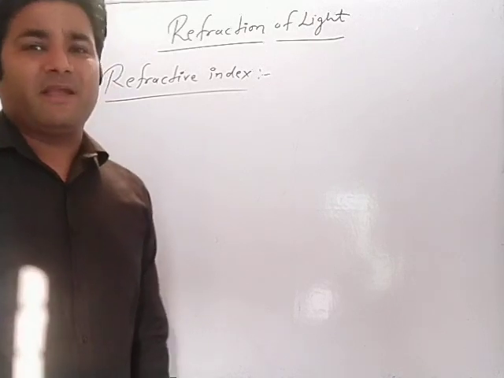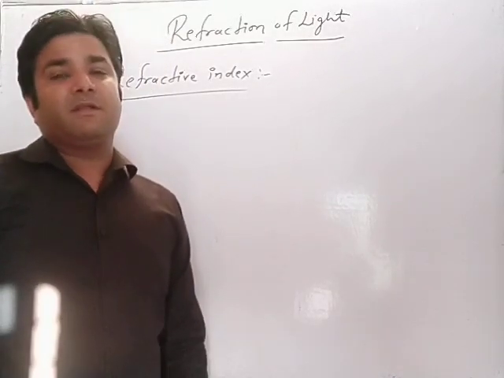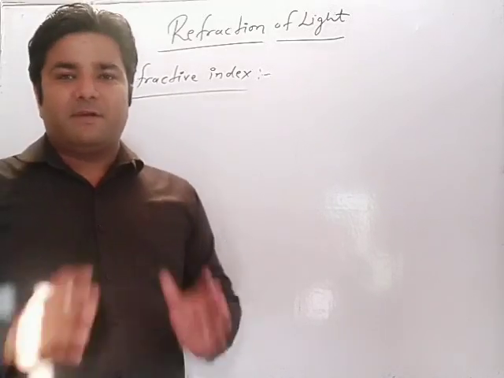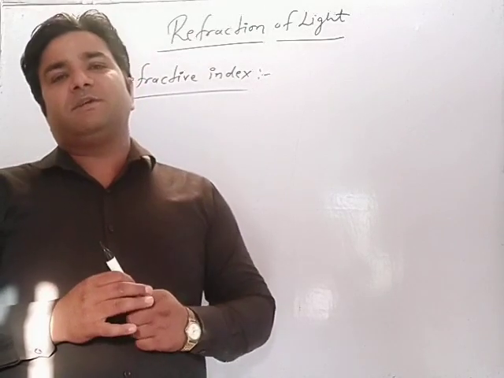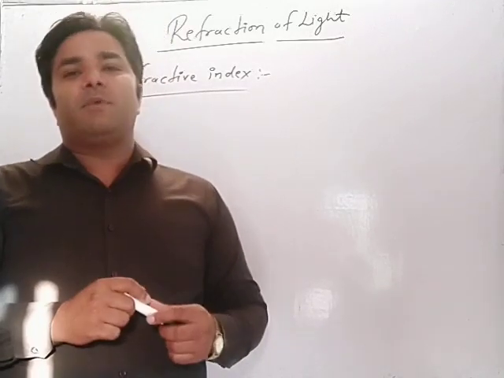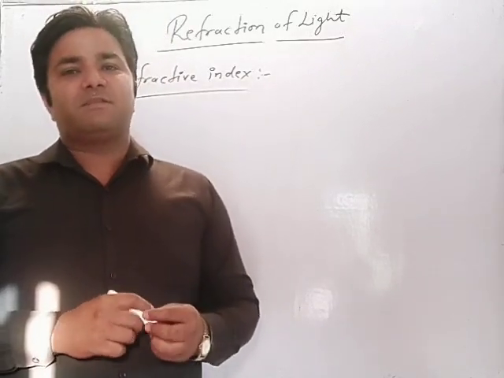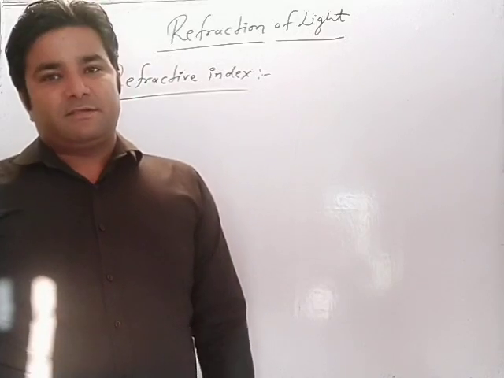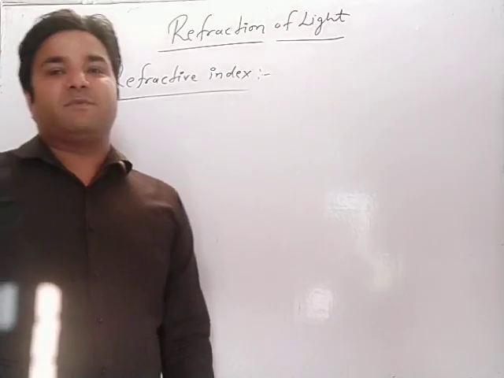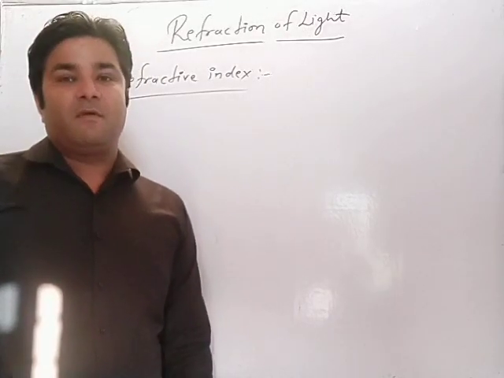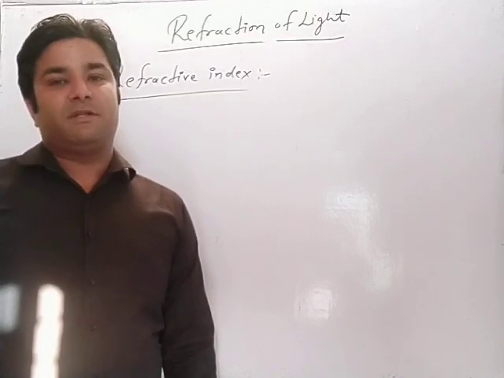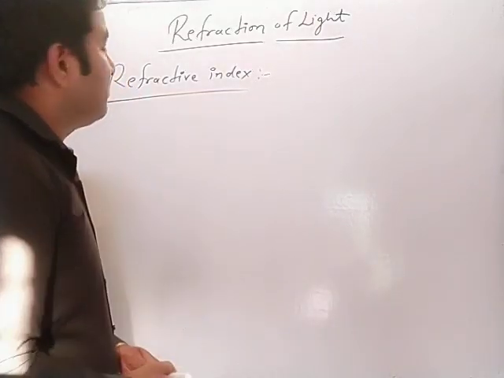Because whenever the refractive index of any medium is given, what does it mean? It is the ability of the medium, how much the medium bends the light rays whenever the light rays enter the particular medium. This is the concept of refractive index. In a simple way, refractive index means the bending ability of the medium whenever light rays pass through the medium. But in case of definition, how to define it?